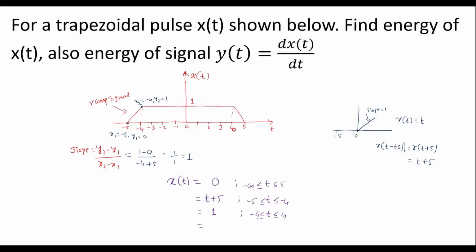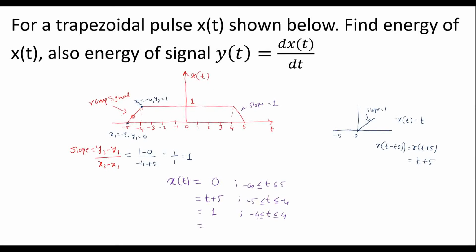Now here we can observe that there is one more ramp in between 4 to 5, which originates at 4 and ends at 5. The slope of this ramp is the same as this one, that is 1. So we can observe that this ramp signal is the reflected version of this ramp signal. Therefore we can write the value of this ramp as the same as this value but reflected.